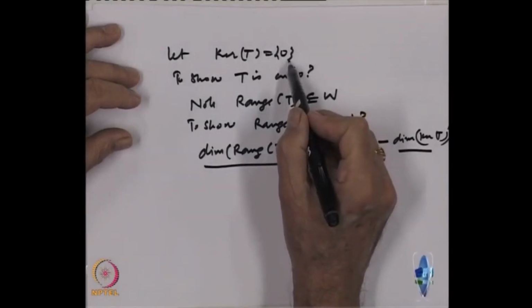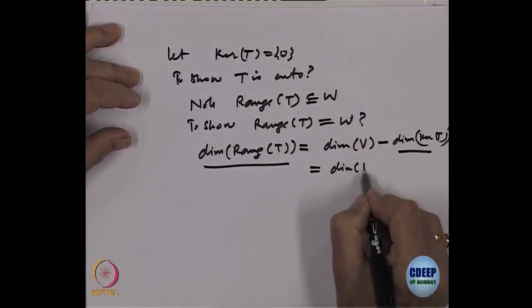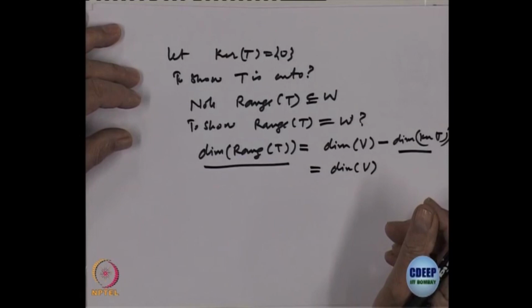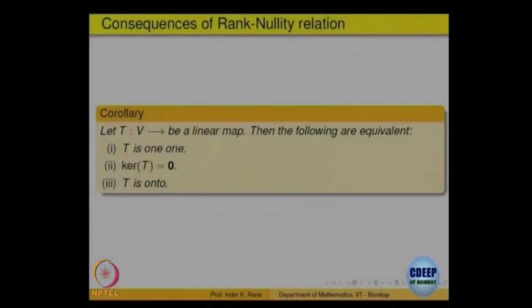Kernel is 0. So, what is the dimension? Dimension is 0. So, it is the dimension of V, right. So, the dimension is full, that means what? It has to be equal, right. So, it has to be equal. So, that is the third one, it is onto. All the third one follows as a consequence of the rank nullity theorem. Is it clear to everybody that these three are equal, right? The third one is a consequence of the rank nullity theorem.